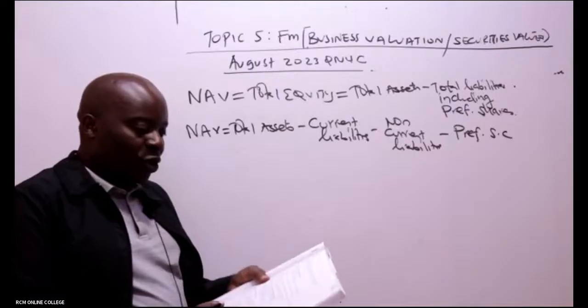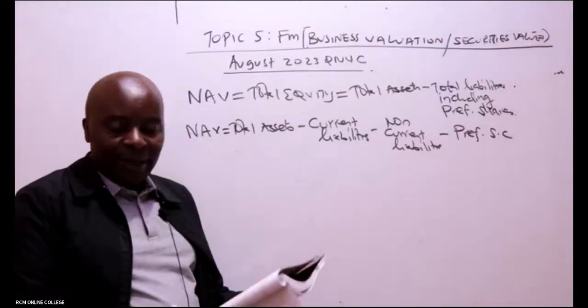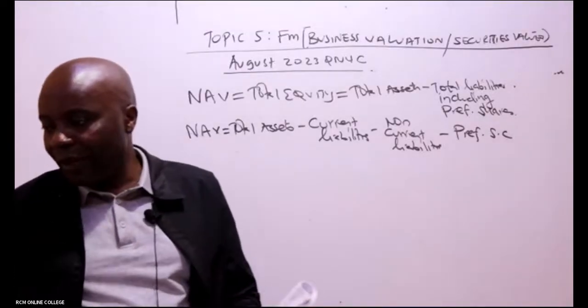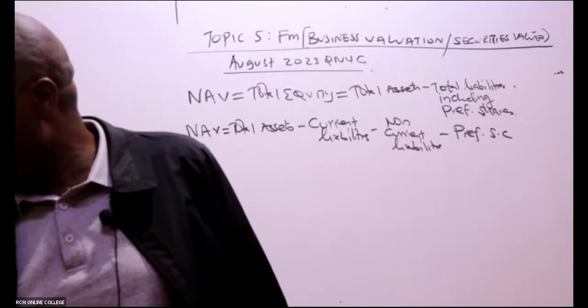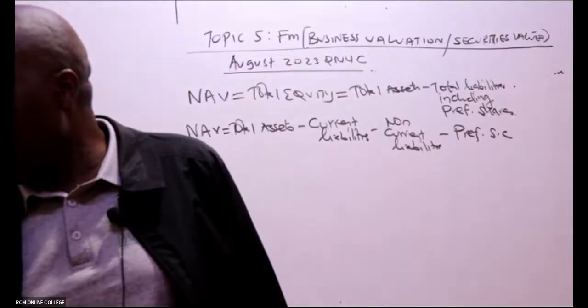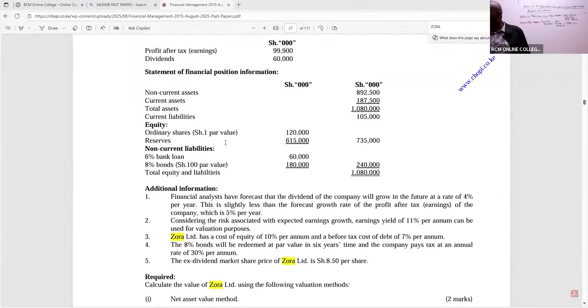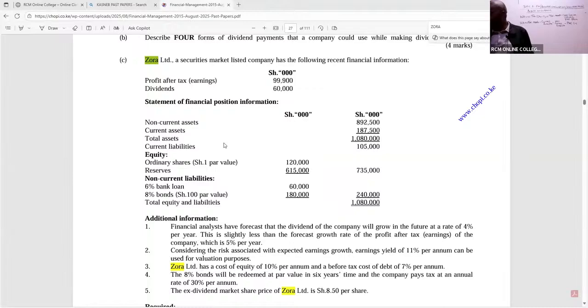So for this great organization of ours, is there somebody who is able to see those assets? Look at the balance sheet given. What is it giving us, my good students here? If you look at this very well, ladies and gentlemen, we can see non-current assets. We can see current assets, and they have given us total assets here of 1,080,000.